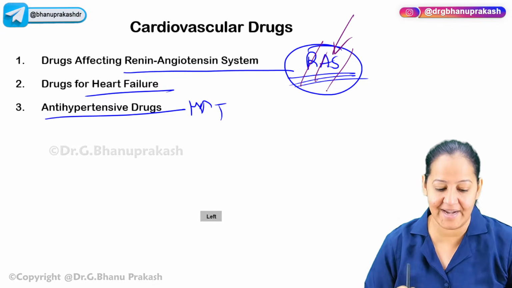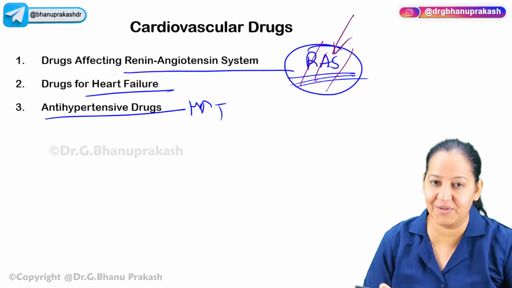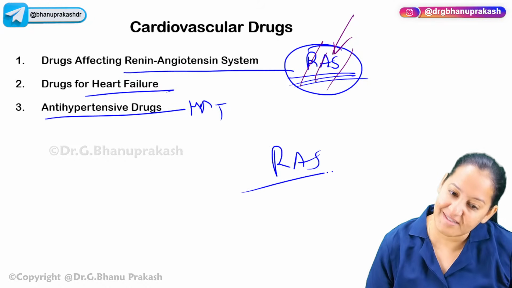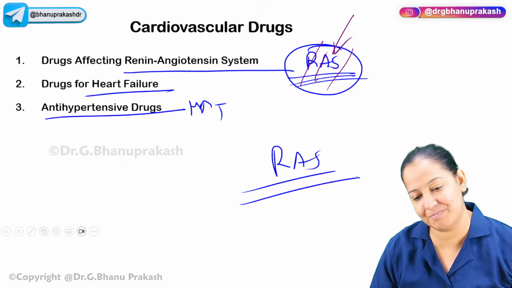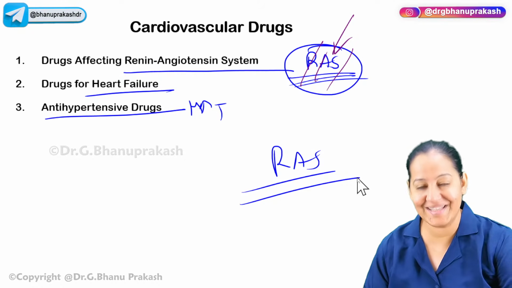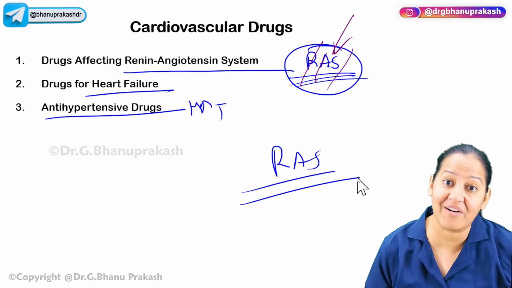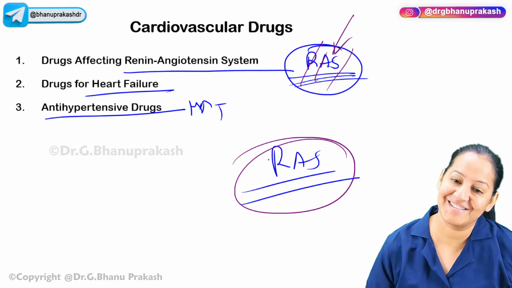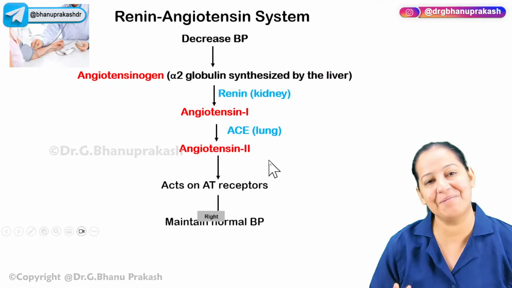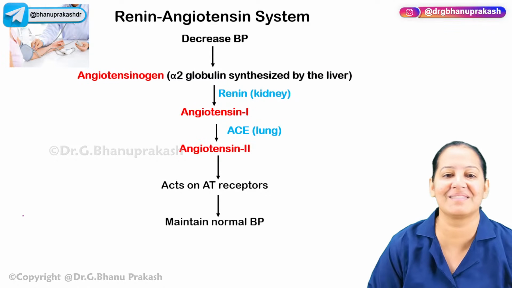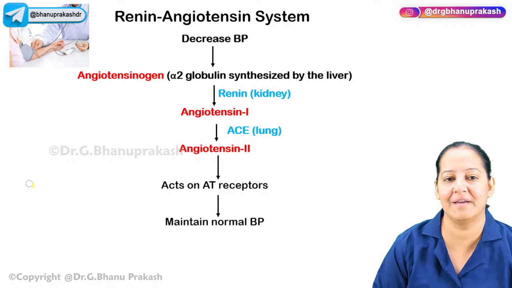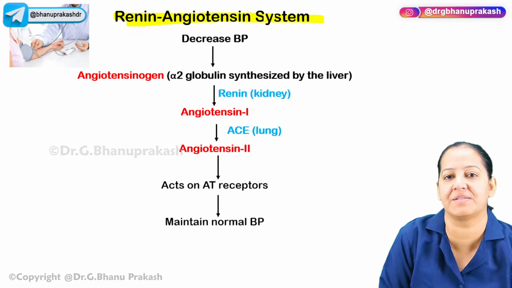So before understanding the drugs acting on the RAS, you must understand RAS. If you haven't understood RAS, what will you do by reading the drugs acting on RAS? So the point is that if you want to understand the drugs acting on the RAS, first understand RAS, then you will understand the drugs acting on it. So let me tell you what the renin-angiotensinogen system, RAS, is.